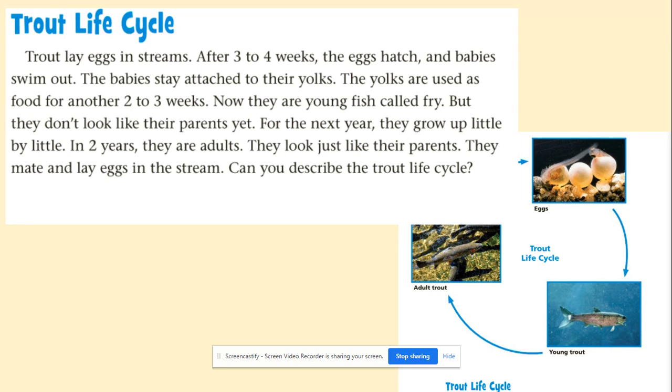Now the young fish are called fry. But they don't look like their parents yet. For the next year, they grow up little by little. In 2 years, they are adults. They look just like their parents. They mate and lay eggs in the stream.